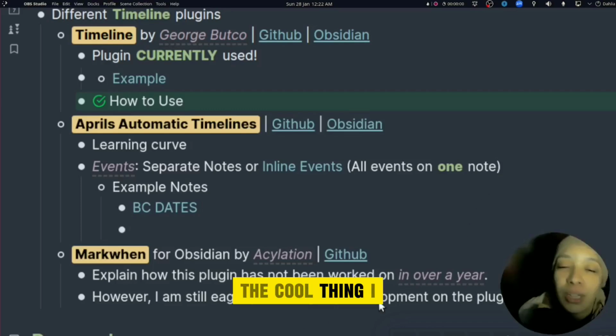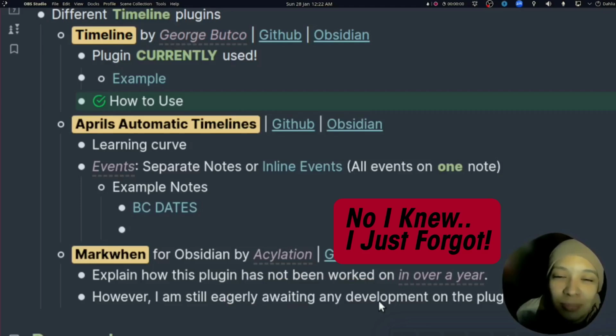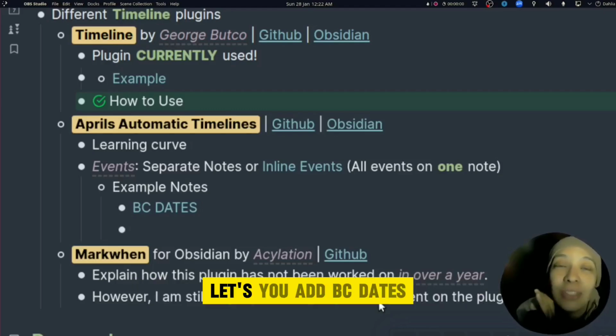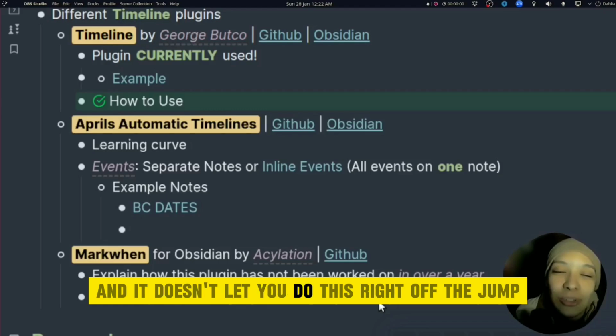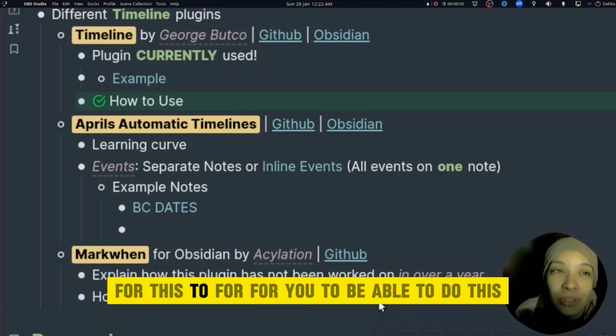Alright. Cool thing, I think I found out about this today. I didn't know this, that the April's Automatic Timelines plugin lets you add BC dates. And it doesn't let you do this right off the jump. You have to add something in the settings for you to be able to do this.